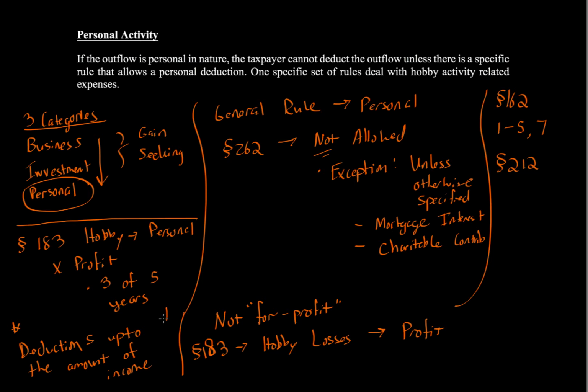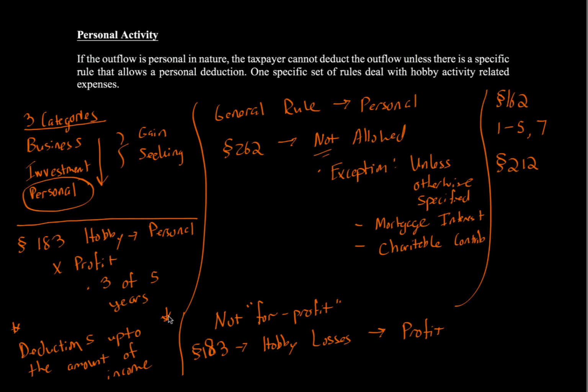Well, if I want to be able to deduct more than the amount of the income that I get off the coin collection activity, then I have to show that it's considered profit, and then if it's profit, it's considered business or investment. But if it's not considered profit, guess what? It's going to be personal. My deductions are limited to the amount of income.